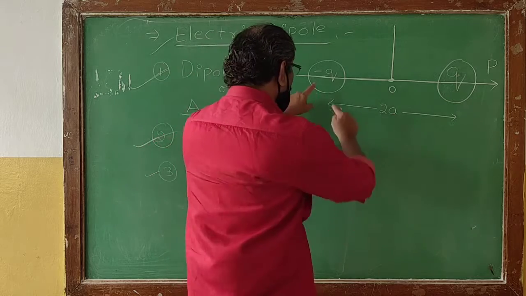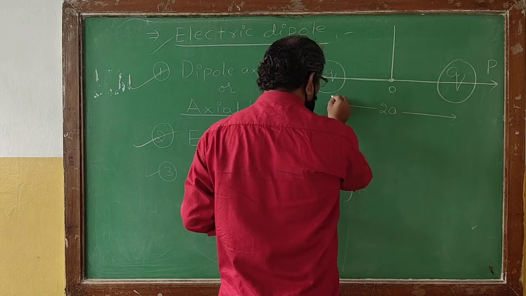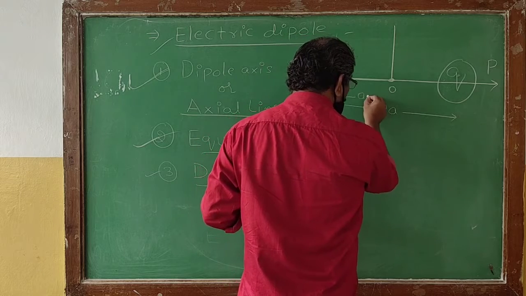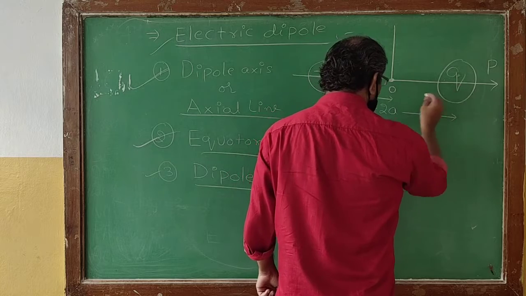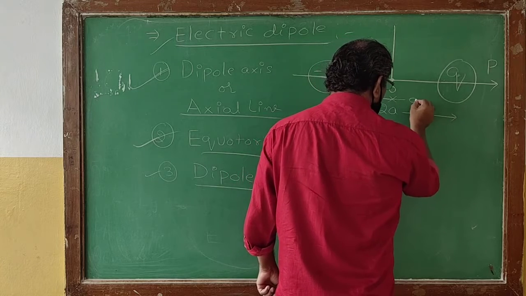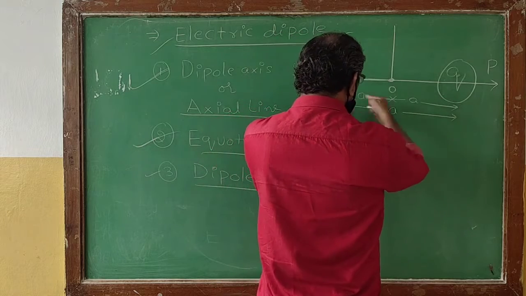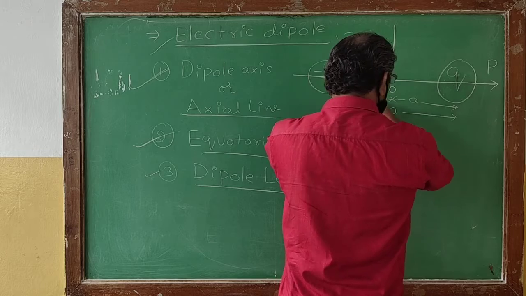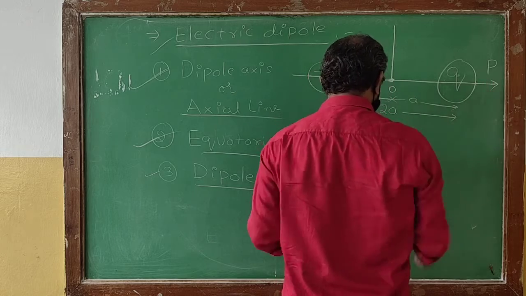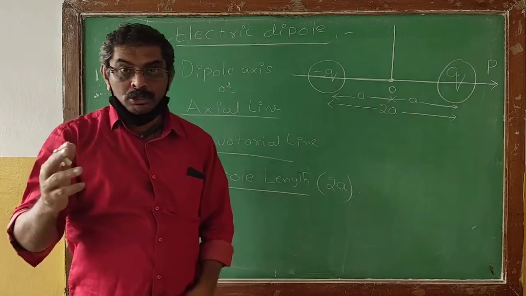So meaning what? From the negative charge to the center of the dipole will be small a, and from the center to the positive charge it will be another small a. So the total separation between the two charges will be numerically equal to 2a.